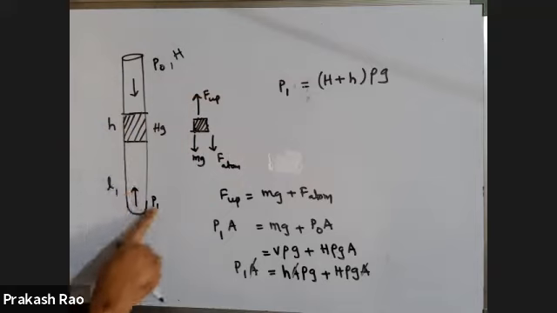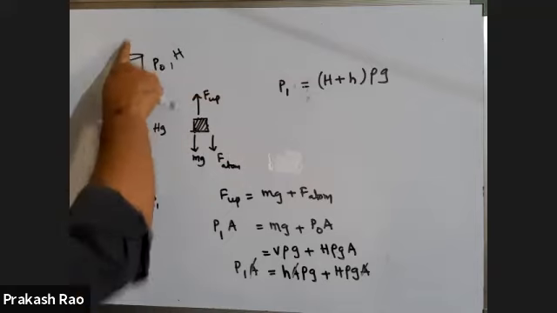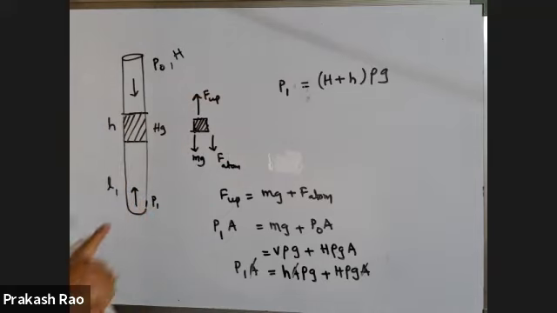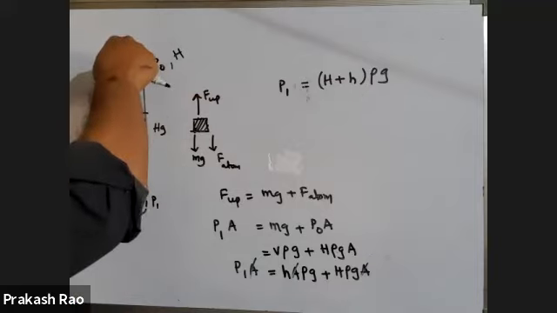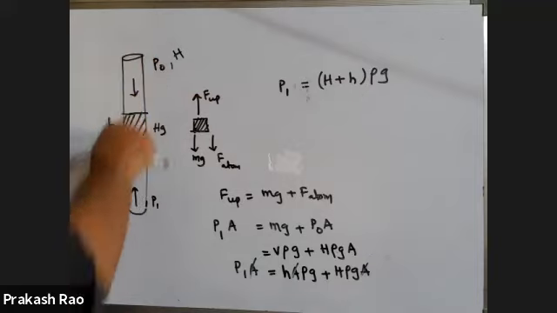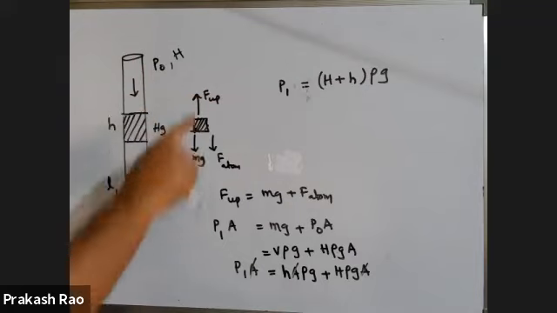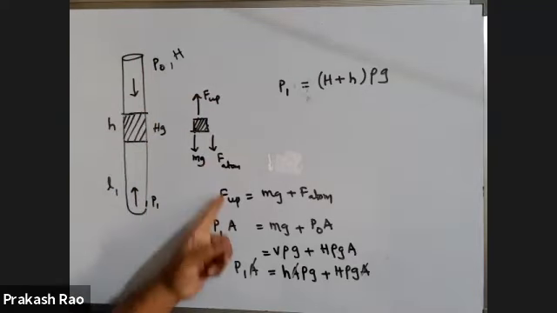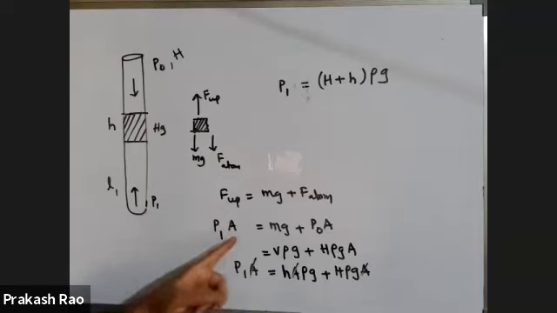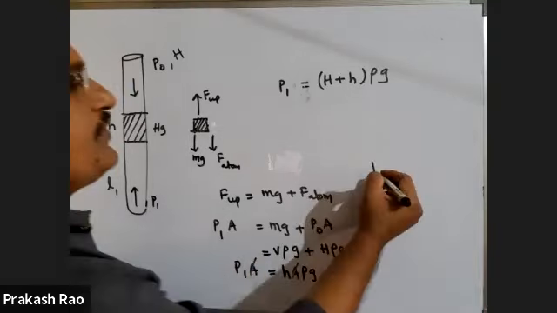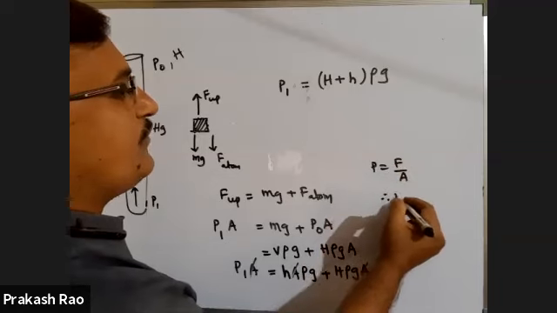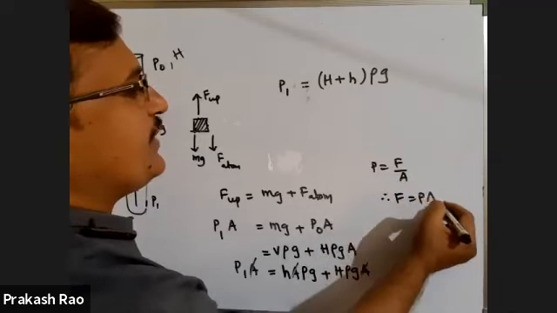And force due to this pressure is acting upwards, because pressure always acts towards the center of the body. Here the pressure force acts downwards, here the pressure force acts upwards. In equilibrium position, F upward is equal to F downward. You know that pressure is force by area, therefore force is equal to pressure into area.